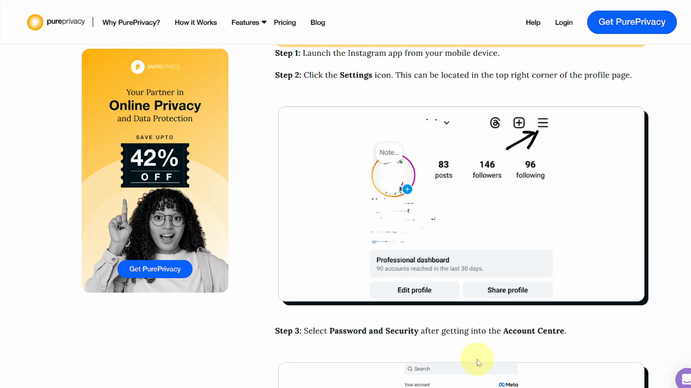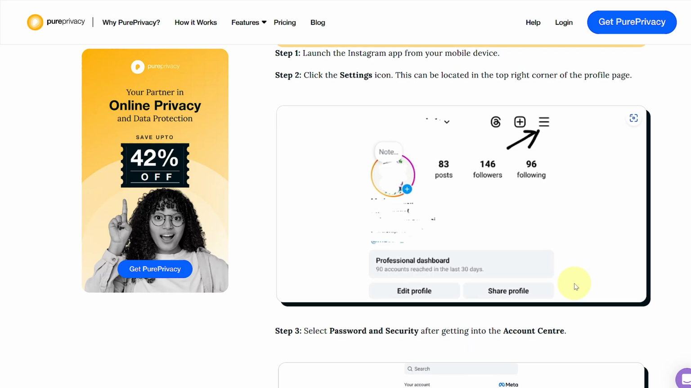Hello everybody and welcome back, and today we are about to discuss how to change Instagram account ownership. This is going to be the updated 2024 method, so make sure to stick till the end so you can have a better idea about the whole situation and the process, of course.